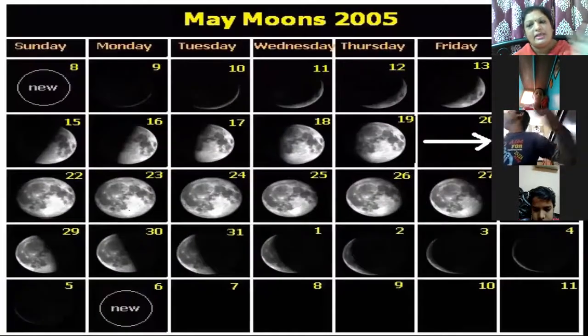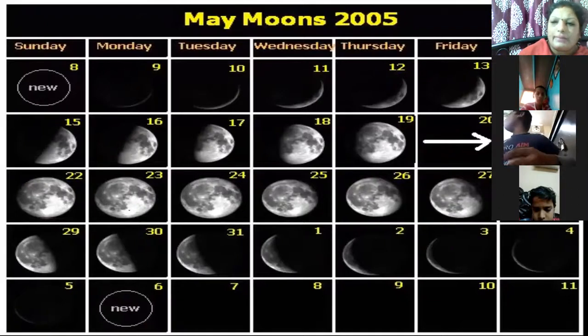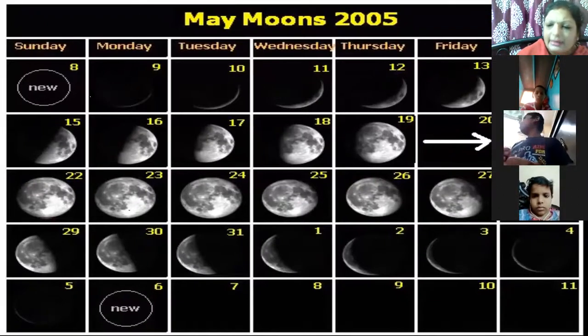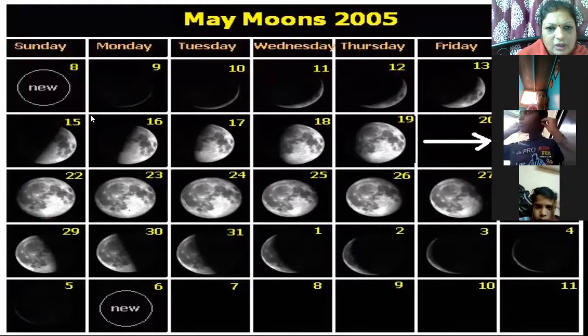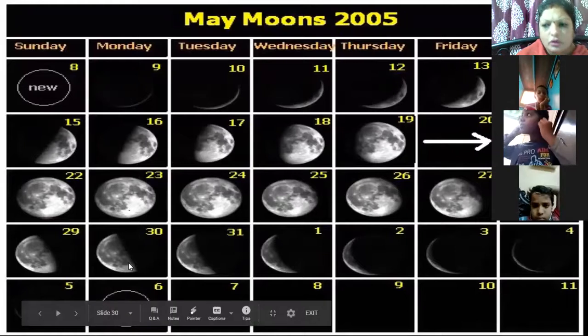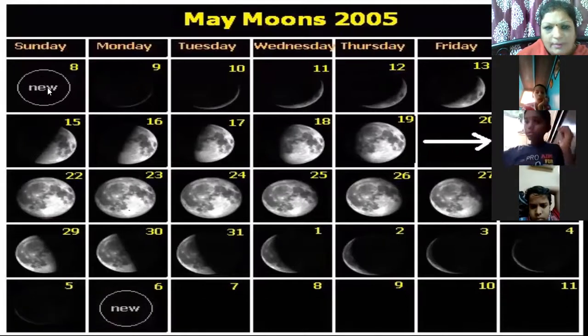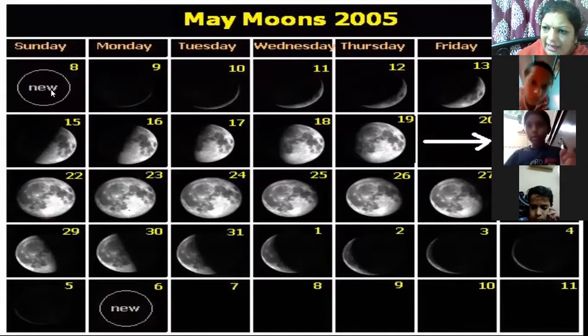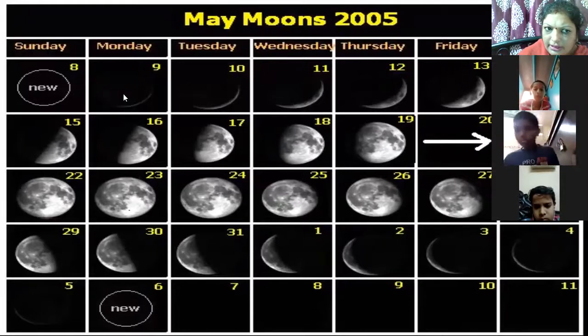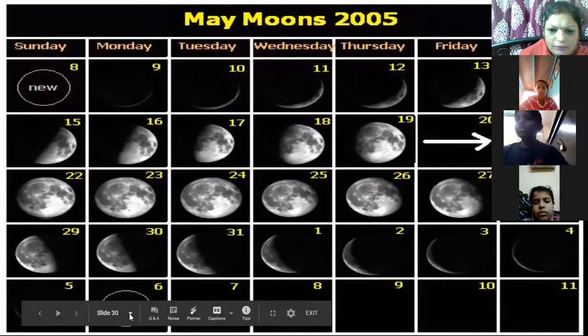Okay, boys. See, as I explained to you what happens. This is a calendar. Now, this calendar is not the normal calendar that we follow. This calendar is on the basis of the phases of the moon. From the new moon, Amavasya, it is counted. From new moon till the full moon, 14 to 15 days, and again from this to the new moon, 14 to 15 days.